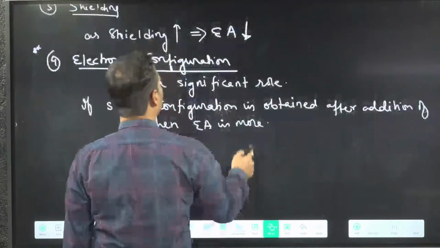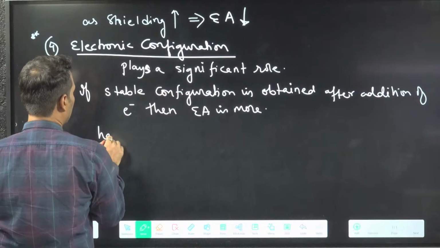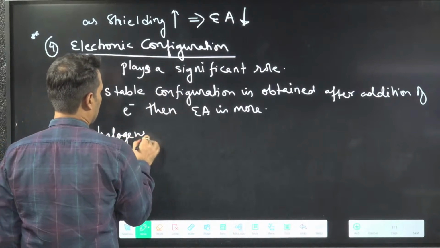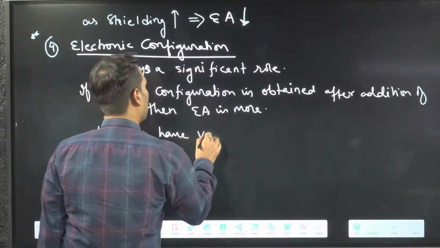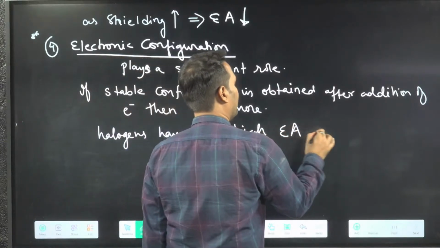What example can I give? You can say कि halogens have very high electron affinity.